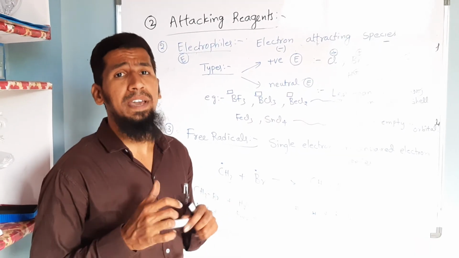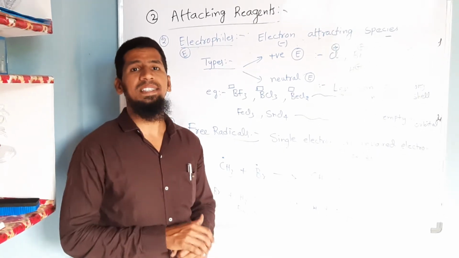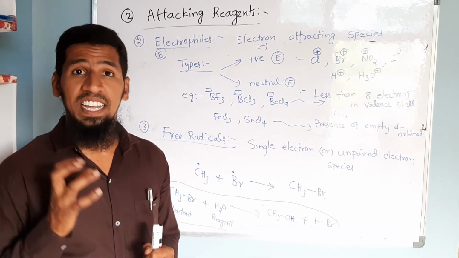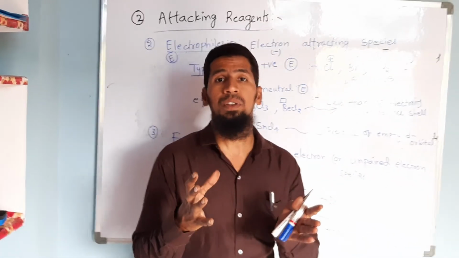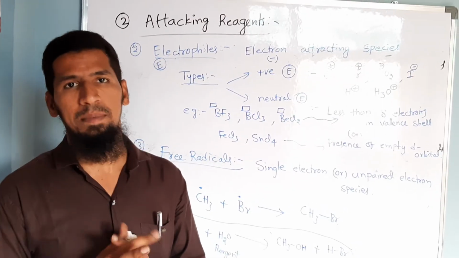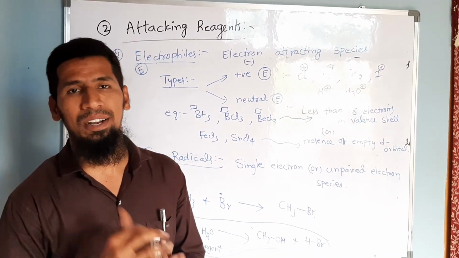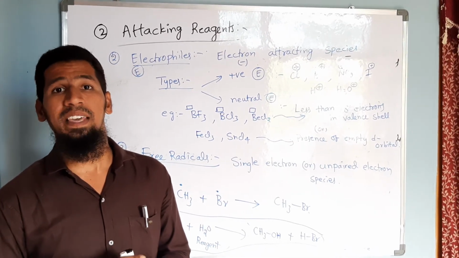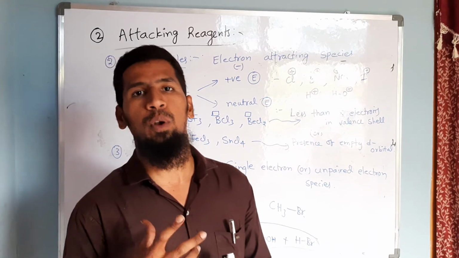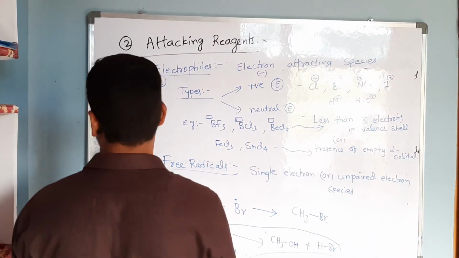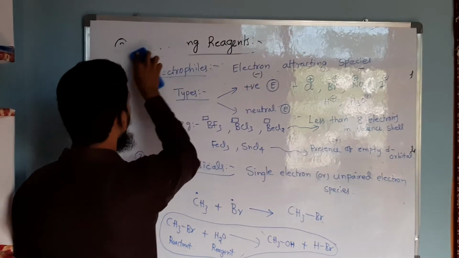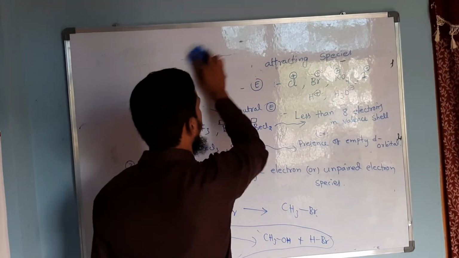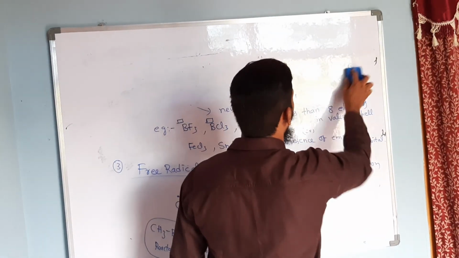Now the third and very important concept in organic reaction mechanism is playing a very important role not only in the whole 11th grade organic chemistry chapters but also in the 12th grade organic chemistry chapters, especially aromaticity of compounds, that is nothing but bond displacement or bond polarization. Third important concept, let us discuss. So till now we discussed attacking reagents, that is the second one, and first we discussed bond fission. So basically